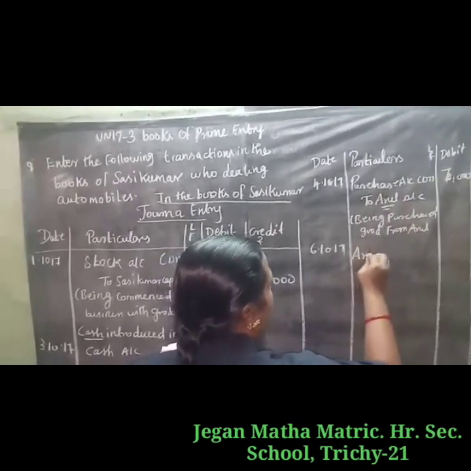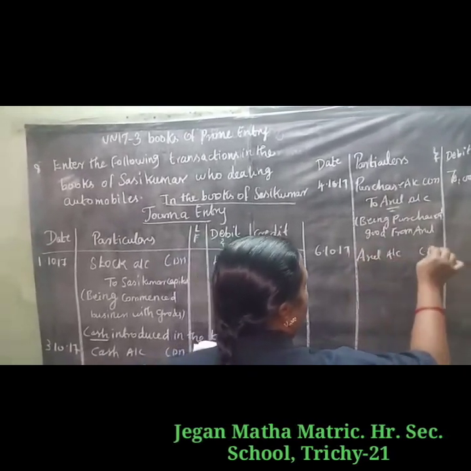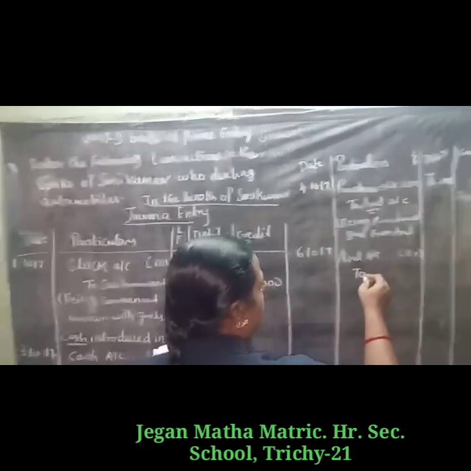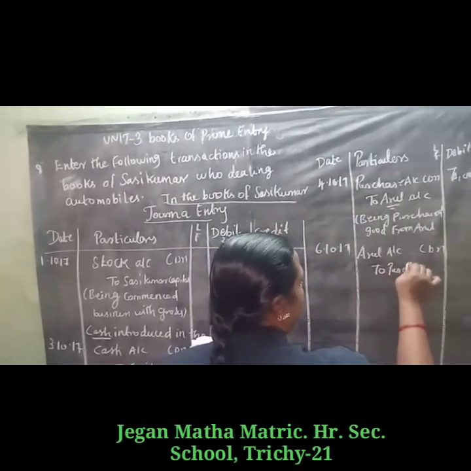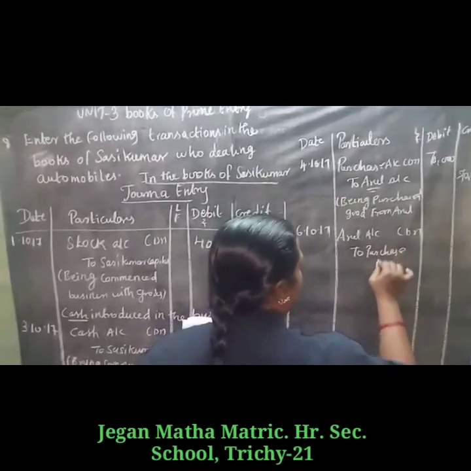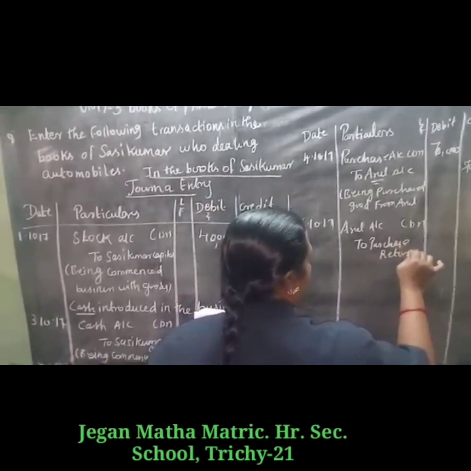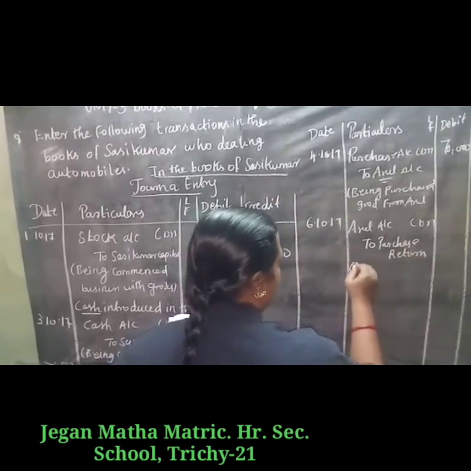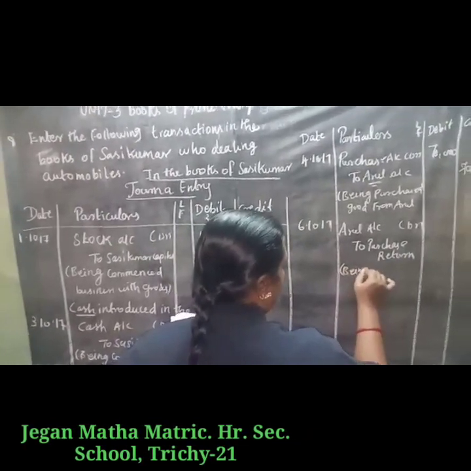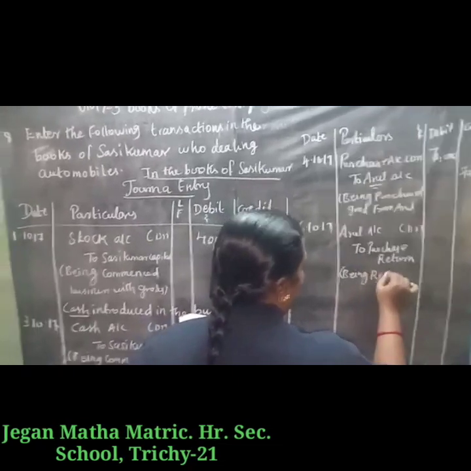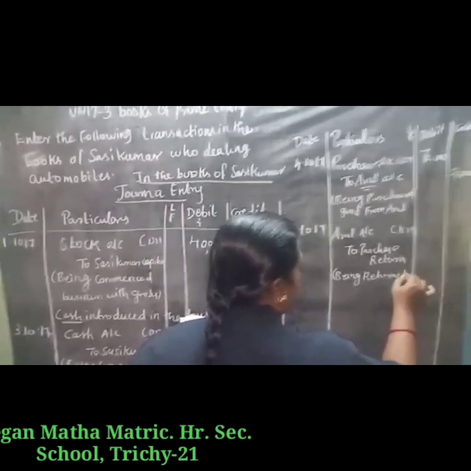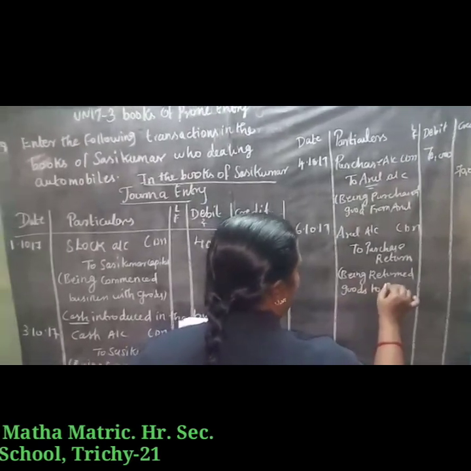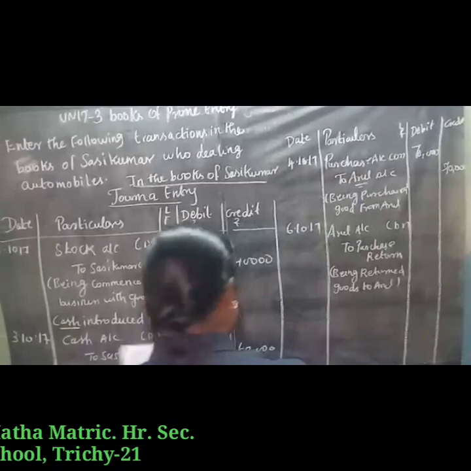So we have to write Arul account debtor to purchase return account. Being return goods to Arul, 10,000.